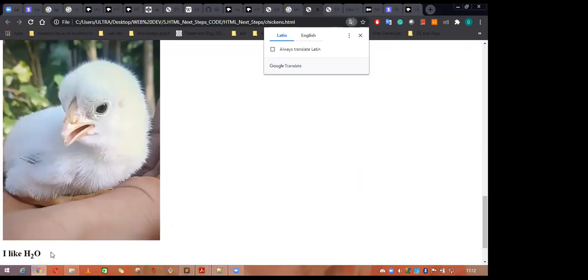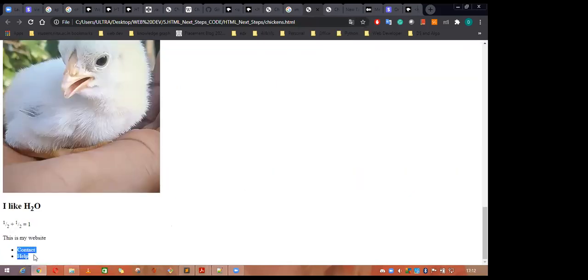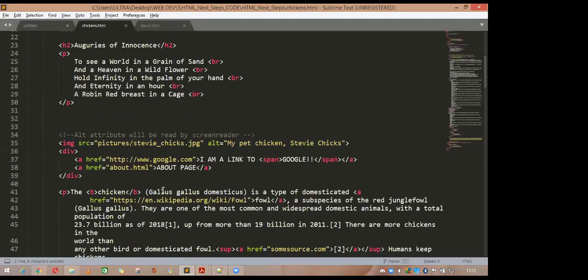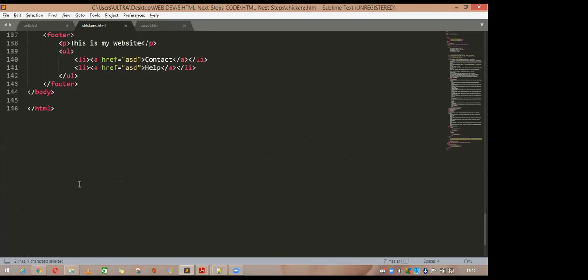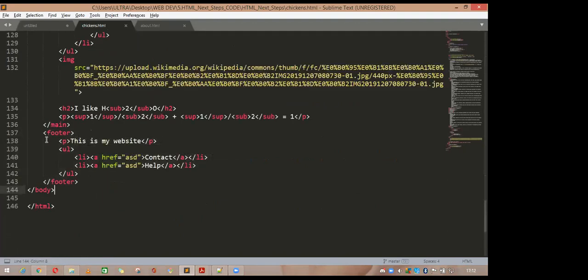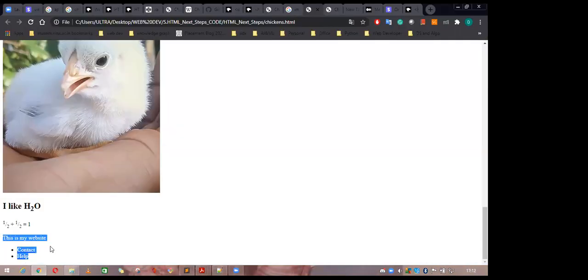And what if you want to add some footer in this one? At the bottom, you can see the footer. So if you want to add some footer, go below. At this point, you can see this is the footer. In the footer element, you can write this unordered list, and you can add the footer at this point.